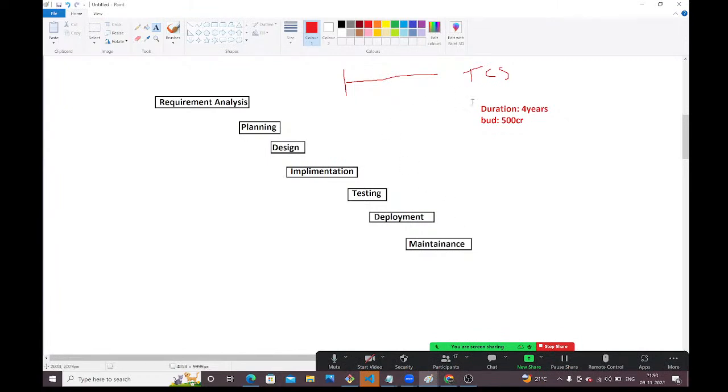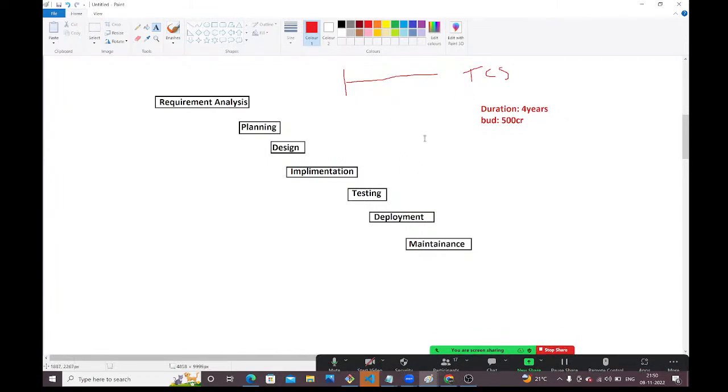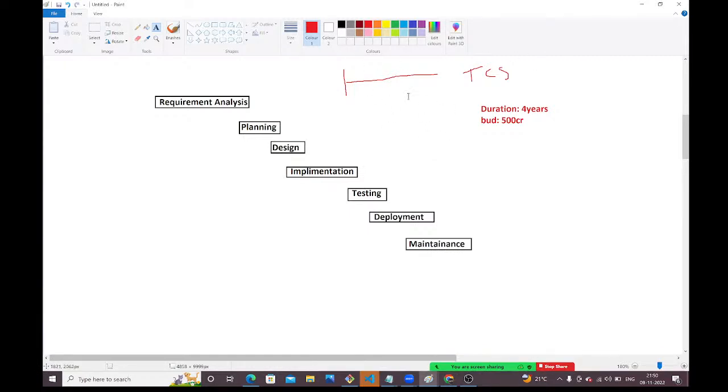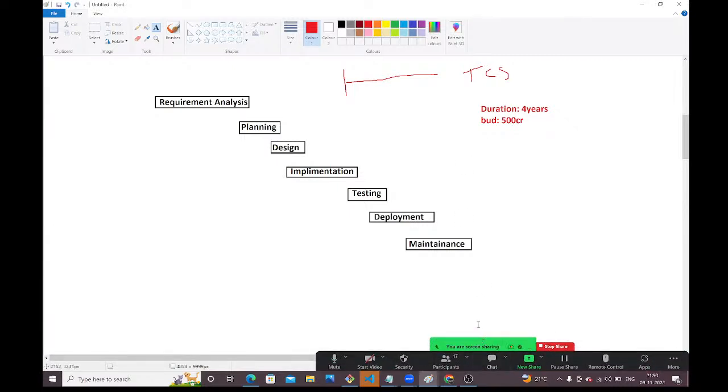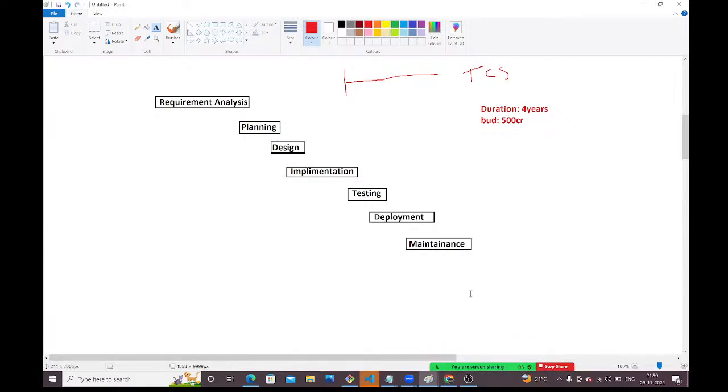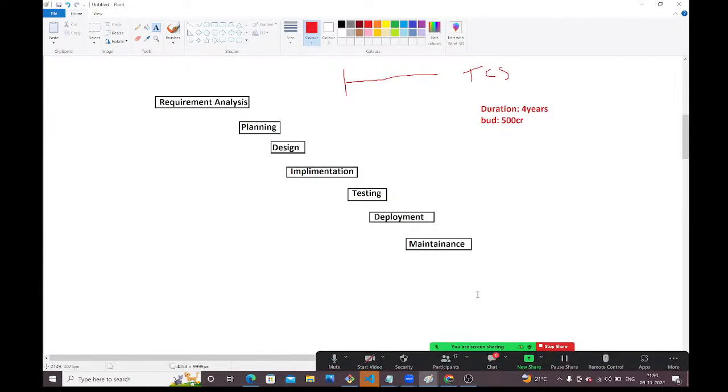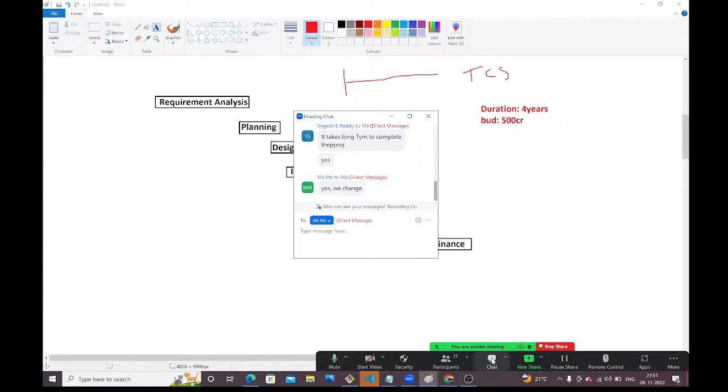1 year back I had this idea, but now I'm planning to change that. Why? Because within this 1 year so many people came with the same idea. So many people already started the business with that idea. Now if I'm not changing anything, there is no use. I am spending 500 crores. Is it correct or not, guys? After 1 year, based on the market, we need to change the requirement or not? We need to change, guys.